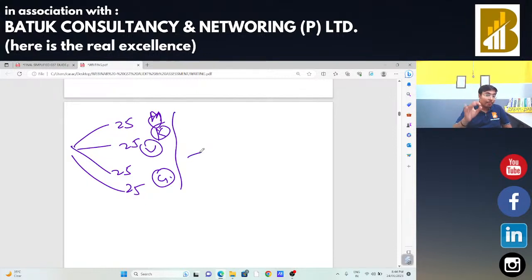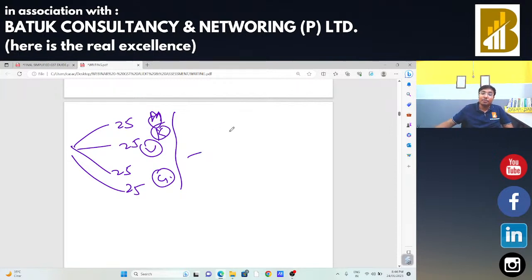In that case, Batuk also needs to transfer the input tax credit because those goods are used by those particular branches. Now Batuk wants to transfer the input tax credit from the Rajasthan GSTN to the various GSTNs of Maharashtra, Gujarat, Kolkata, and Uttar Pradesh. So what is the procedure? How can Batuk transfer that input tax credit?